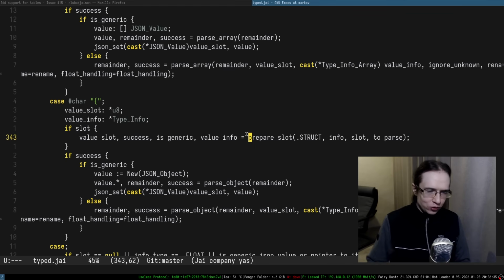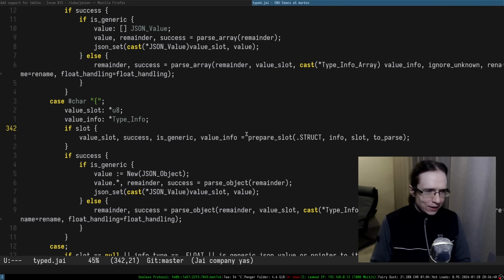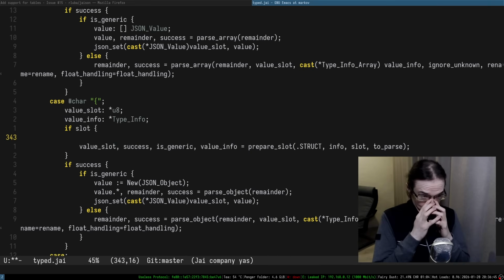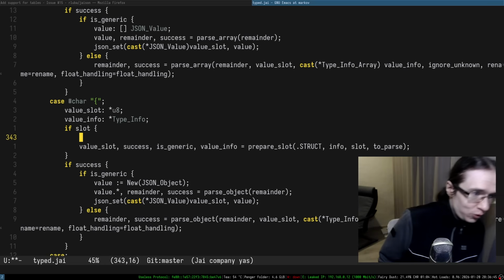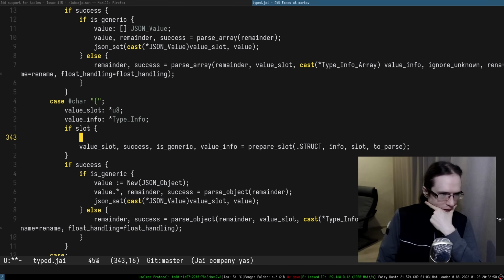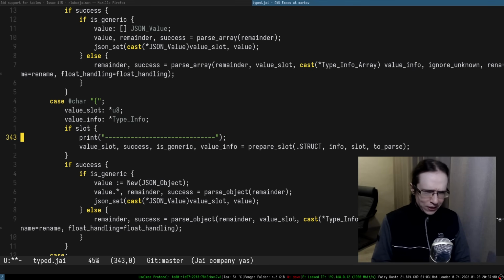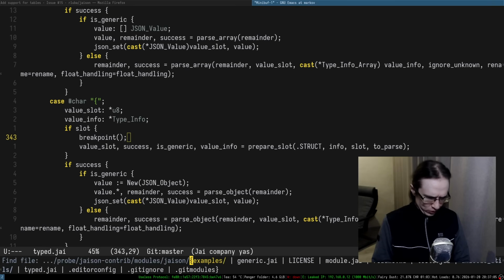Expected type struct. So for them, it actually very much depends on all sorts of things. I would love to maybe print the current type when you're trying to parse an object. So maybe we could, can we do some stuff like, I don't know, maybe we can debug in here. Oh no, we can do breakpoint. Who said we can't do that?